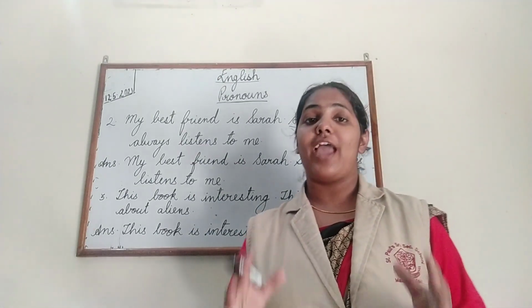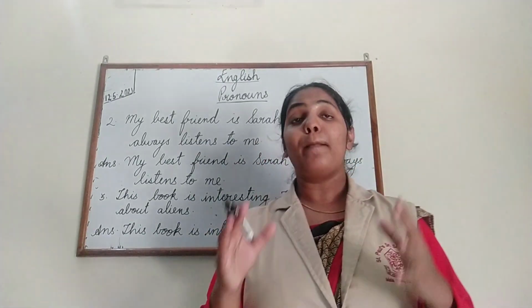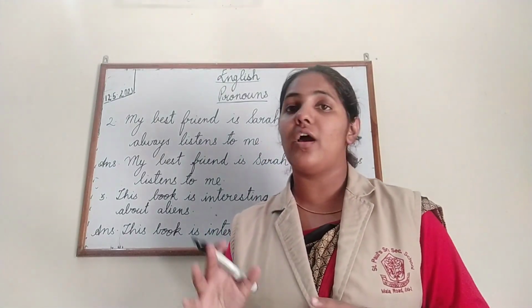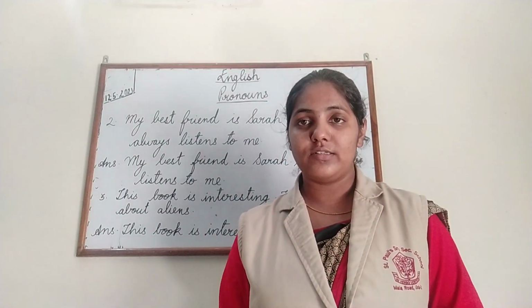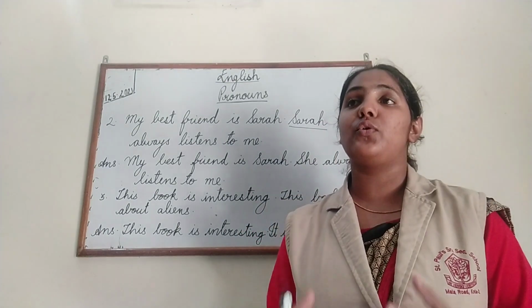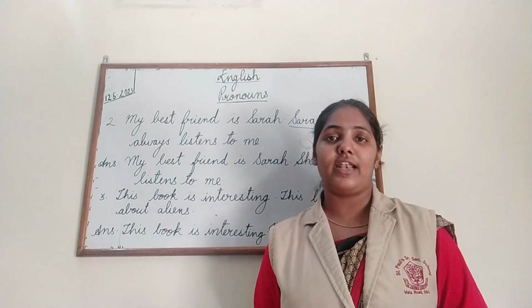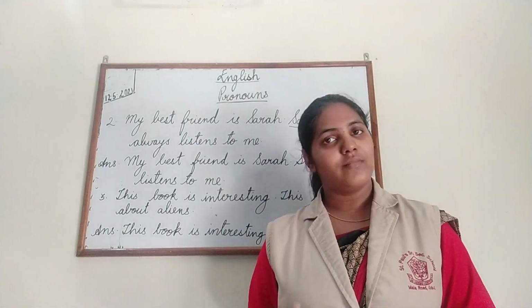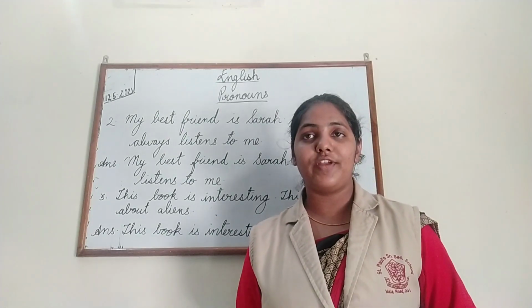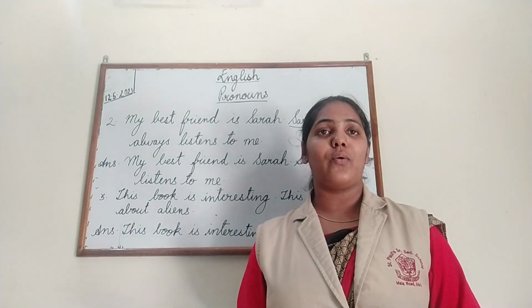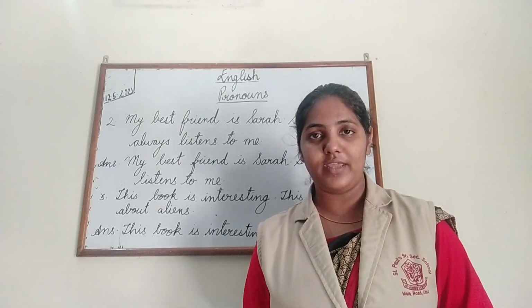So children, we have done the exercises. Please do the exercises in your rough copy. This is for your practice. This will give you a clearer understanding of the topic. I hope you have done these exercises. You can pause the video and write down the questions and then solve with me.